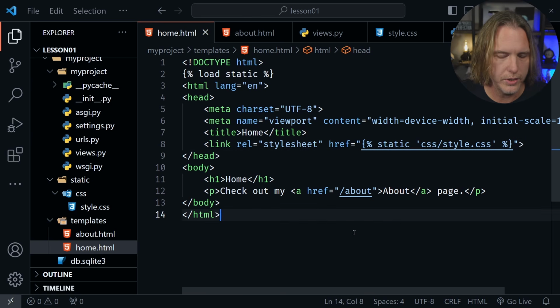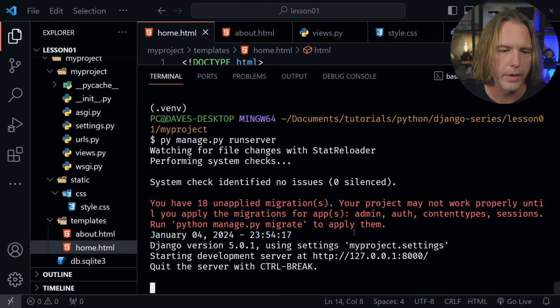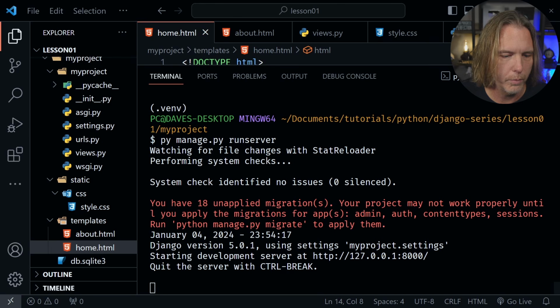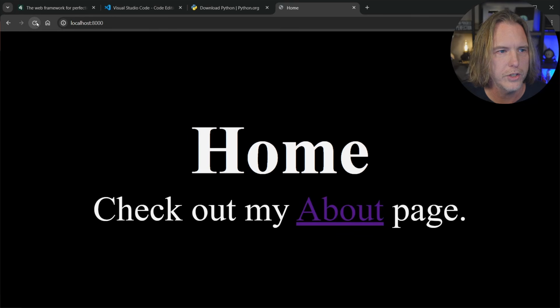So let's check this out. We'll need to again open the terminal, start the server. After we start the server, let's go back, take a look at our home page. Let's refresh and see if the changes apply. Yes, they do. So we have the big home and it says check out my about page.